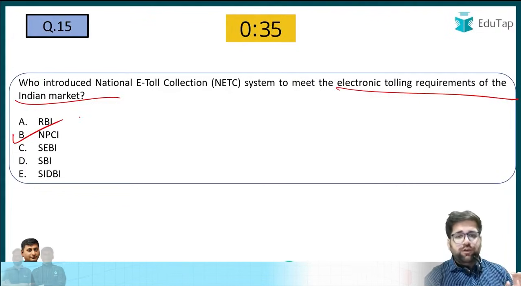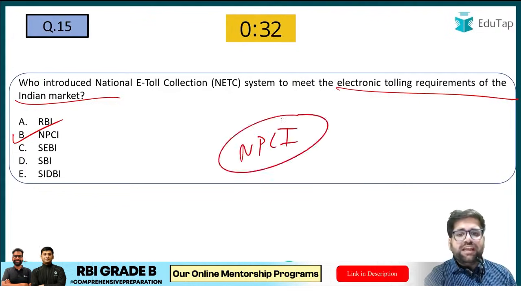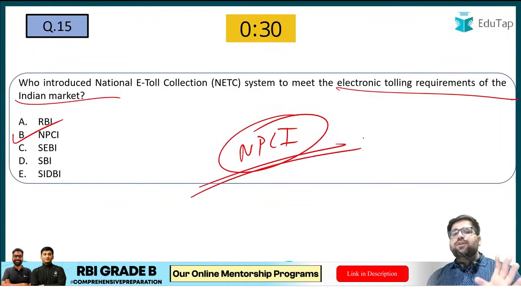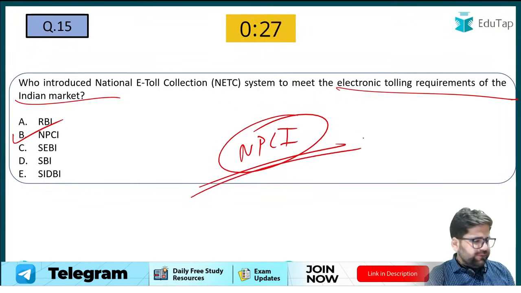Now my question to you is that you have to tell me the formation year of NPCI. Just let me know in which year NPCI was formed. Sailesh is there.